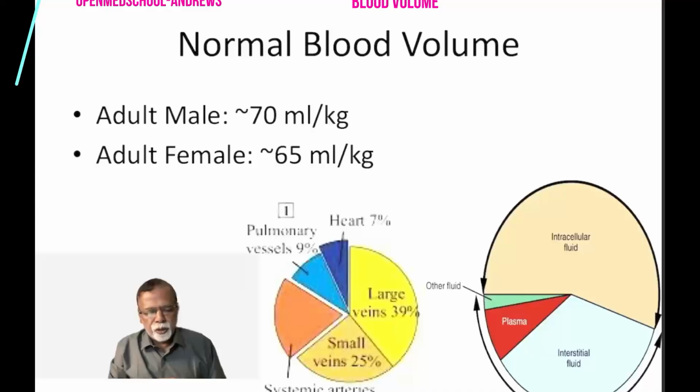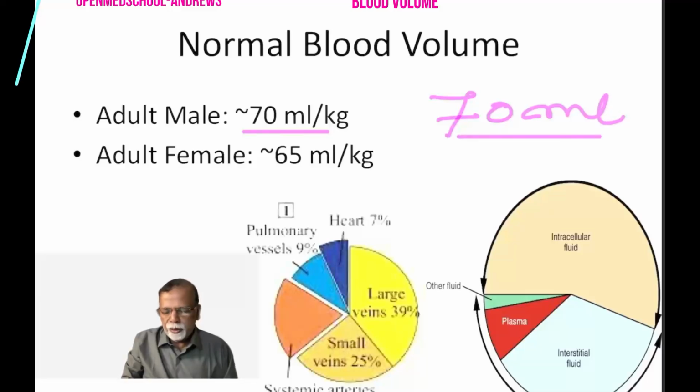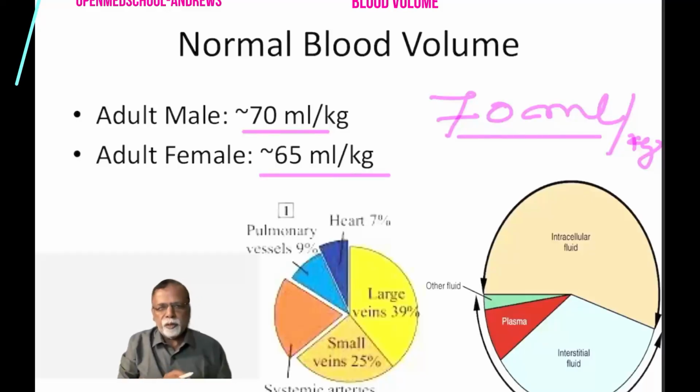Now let us look at what is the normal blood volume for an adult male: around 70 ml per kilogram. This is only an approximate value. And for females it is 65 ml, a little less. The fluid in the body is divided into various compartments that you will study later. So just remember the blood volume in a normal adult: 70 ml per kilogram for males and 65 ml per kilogram for females.